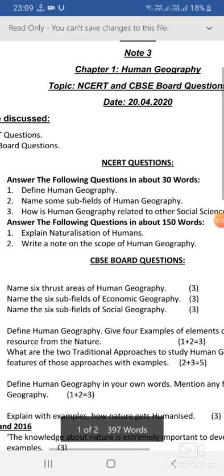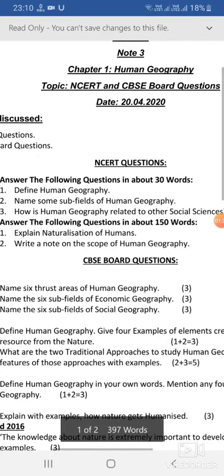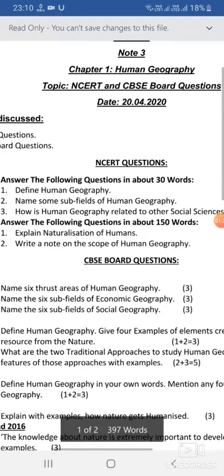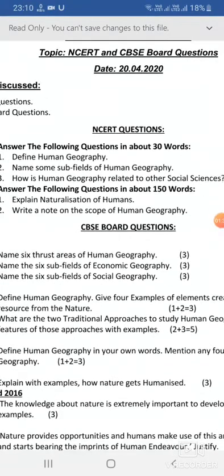How is human geography related to other social sciences? Now, under that table of fields of human geography, the first field is related to social geography, and the third column is related to the interface with the sister disciplines of the social science. So you have to write the answer by framing it in a statement order, that how human geography is related to the other social sciences.